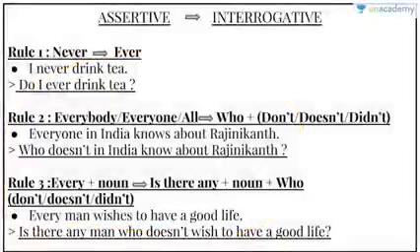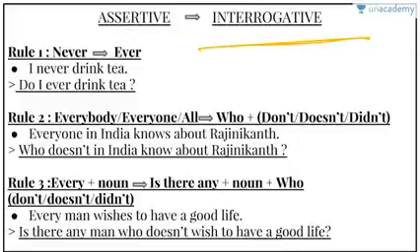Now we move on to assertive to interrogative. We learned that assertive is a sentence that makes a statement, and interrogative is a sentence which asks a question. So we have to convert a statement into a question. How? Rule 1, never. We have to replace the word never with ever. Okay, example, I never drink tea. Do I ever drink tea?